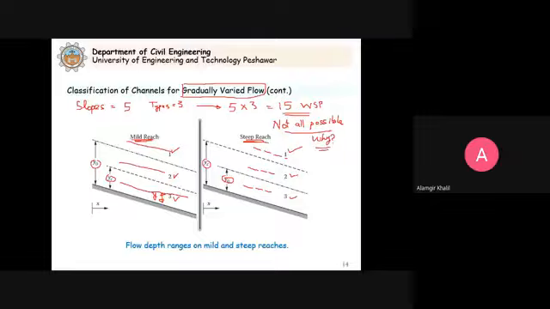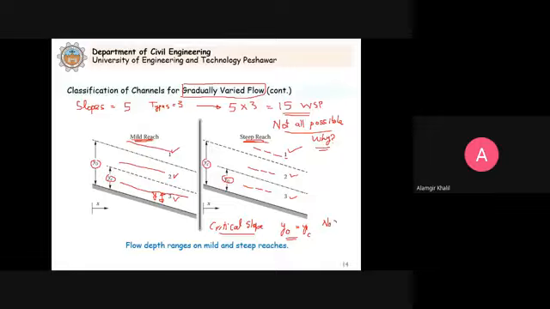Because when we consider the critical slope, when we have critical slope, what will happen is that y naught is equal to yc. So when y naught is equal to yc, it means there is no zone 2.